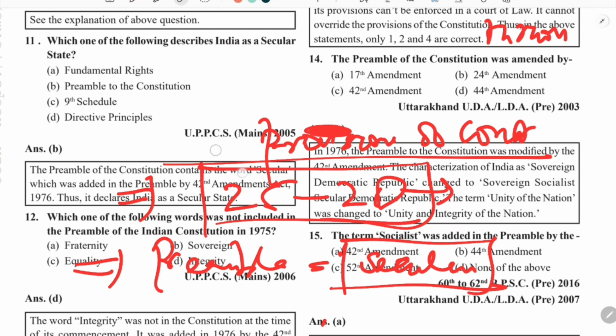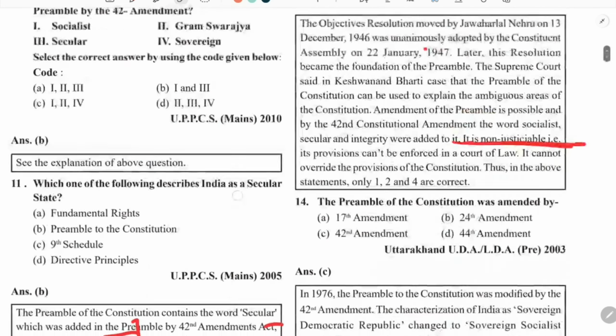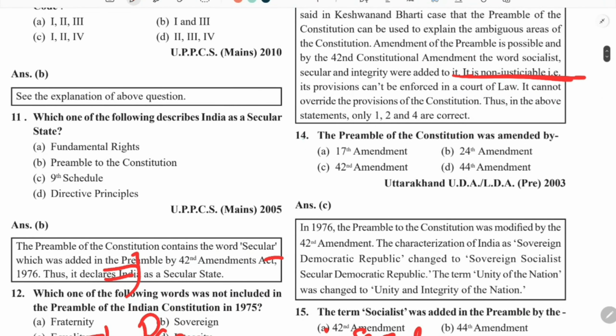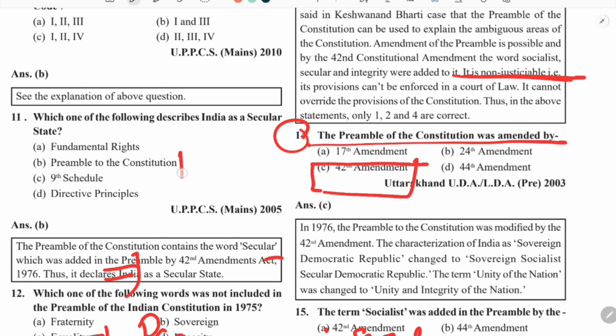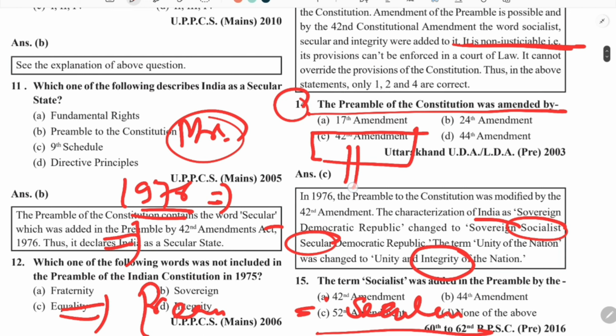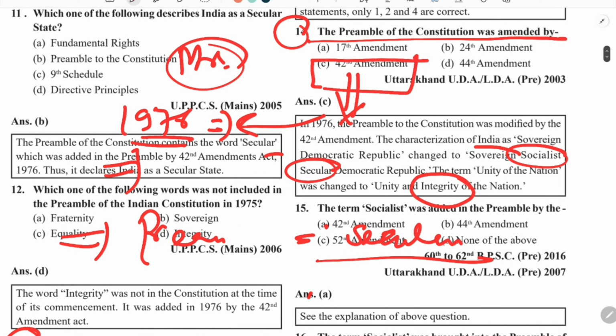Now coming to the next question. Which is the next question? Question number 14. The preamble of the constitution was amended. So I told you that it was in the time of Mrs. Indira Gandhi, in the year 1976, where 3 words were added, which were socialist, secular, and this word integrity. So it was done in the 42nd amendment, and the year was 1976. Only one amendment has been done with respect to the preamble.